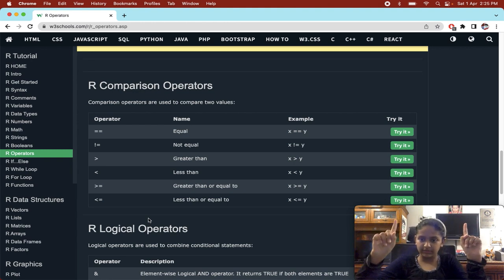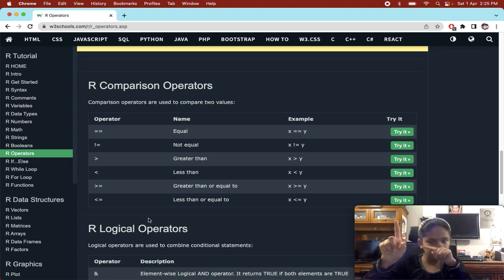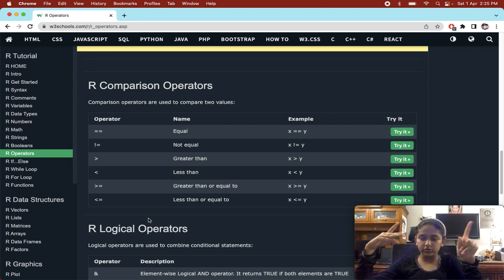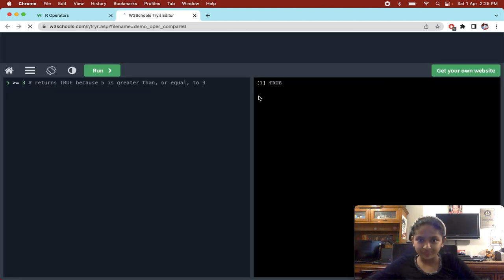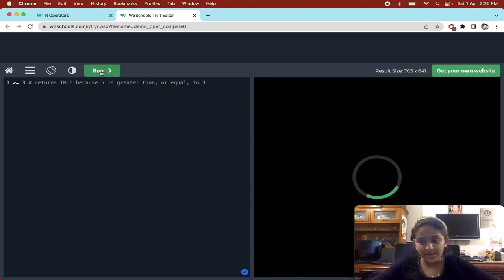In an if else statement, one statement you have given like 2 greater than equals to 2, right? So 2 is not greater than 2, but 2 is equal to 2. In this case, you're going to get true, right? For example, we give here 3. So what do you think it will get? It will get true because 3 is not greater than 3, but 3 is equivalent to 3, right?